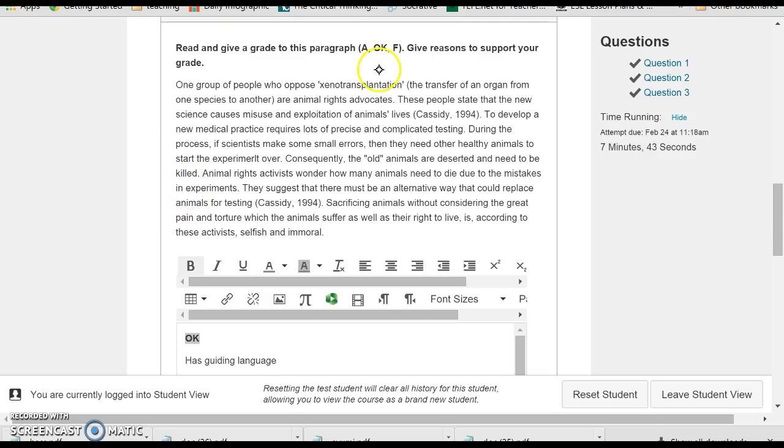None of that is clearly connected to the transfer of organs from one species to another. So the information here doesn't connect to the topic sentence. This information is about a different topic, which is why we shouldn't use animals in experiments. So I think if the writer changed the topic sentence, it would be much better.